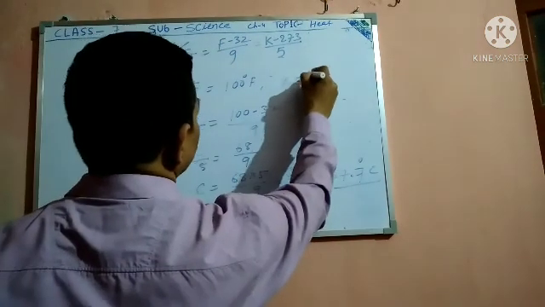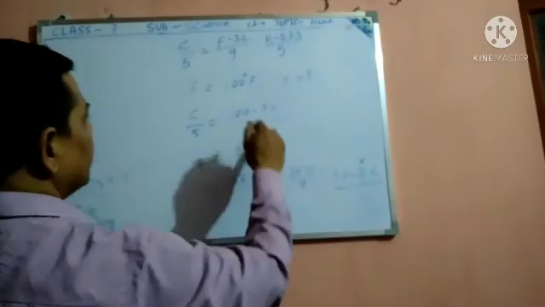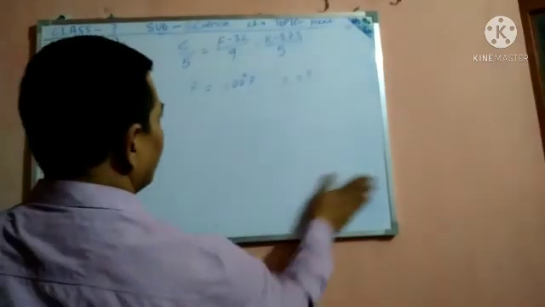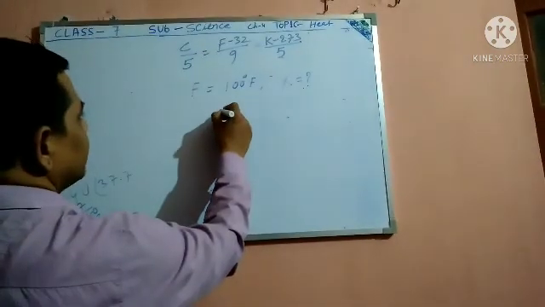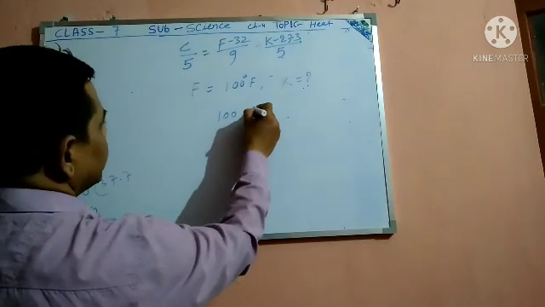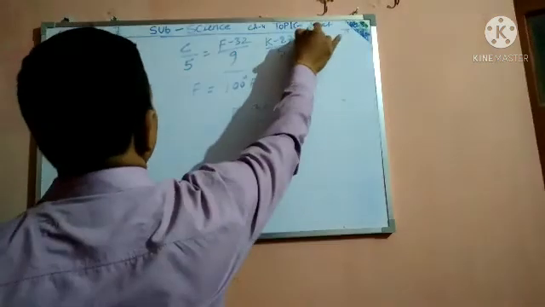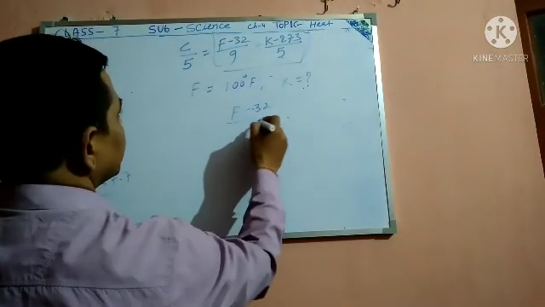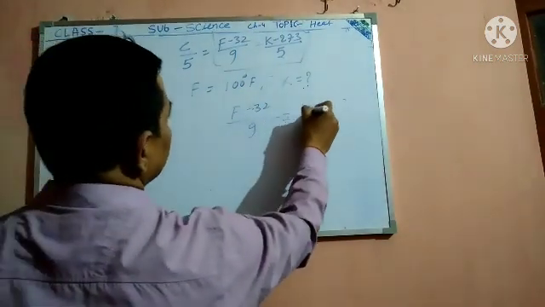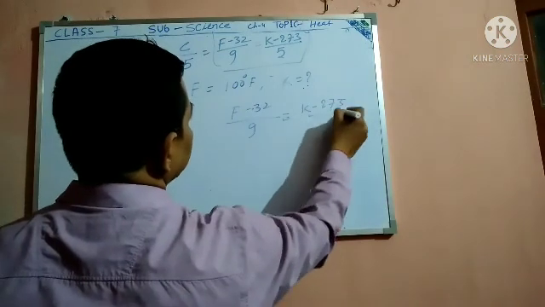Now one more question: if Fahrenheit is 100 degree, then what is the value of Kelvin? K is equal to what? Use the formula F minus 32 by 9 equals K minus 273 by 5. With F equal to 100, 100 minus 32 is 68, so 68 by 9 equals K minus 273 by 5.